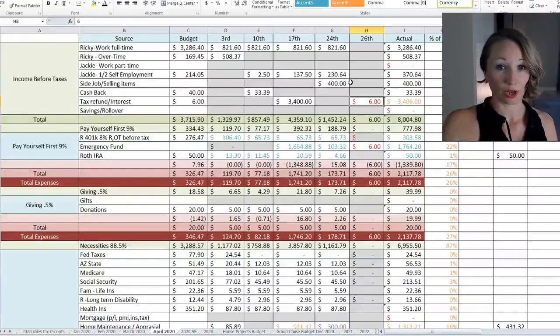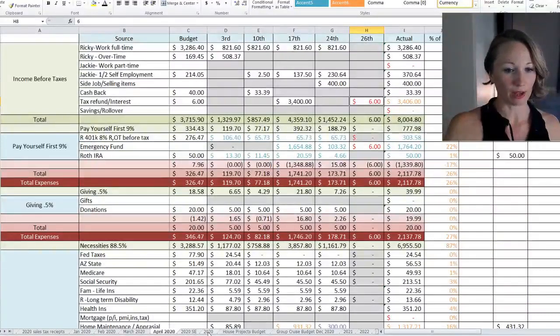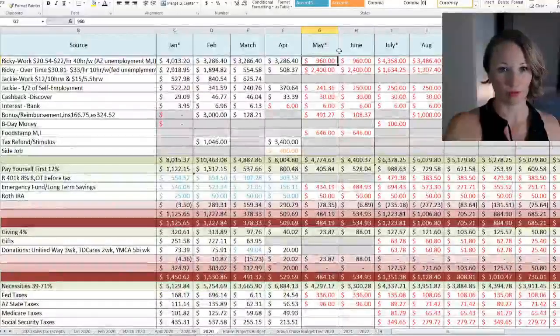But we lucked out, everything should be coming into play. So let's jump on the Excel sheet and see what things are going to look like. All right, so here's April. Usually what I do is I take April and copy and paste it to make my next month's tab. I also have a yearly budget template right here.